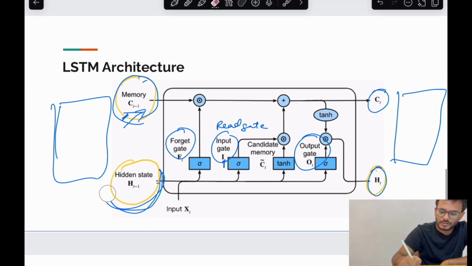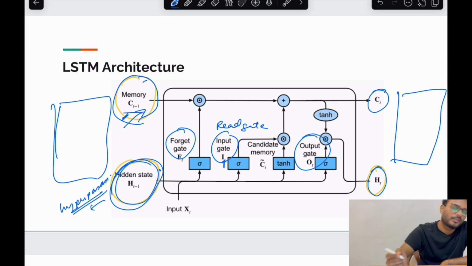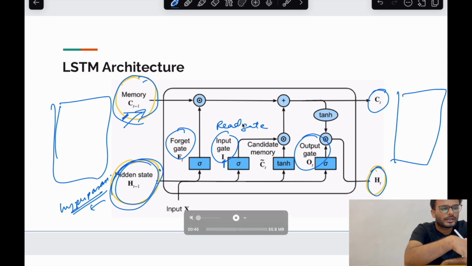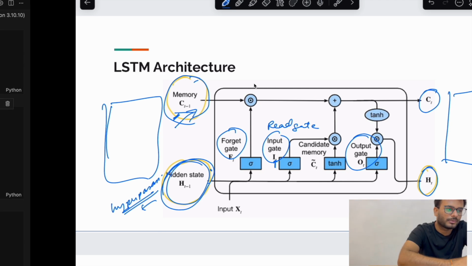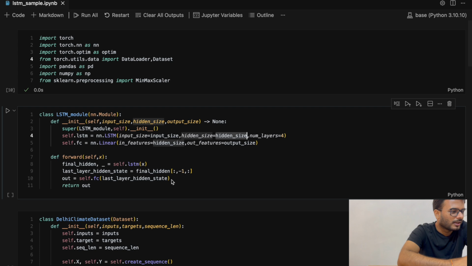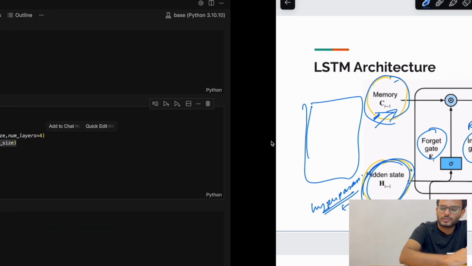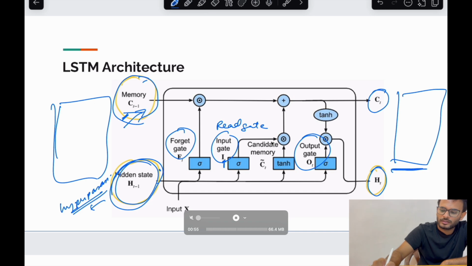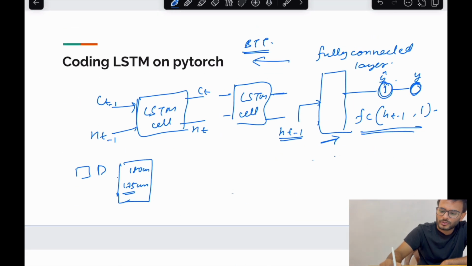This is your hidden state. The longer the hidden state length, the more context it will be able to accumulate. But we'll be using a pretty small hidden state for this. Then it will apply a forward layer, and this is the forward layer that we have.